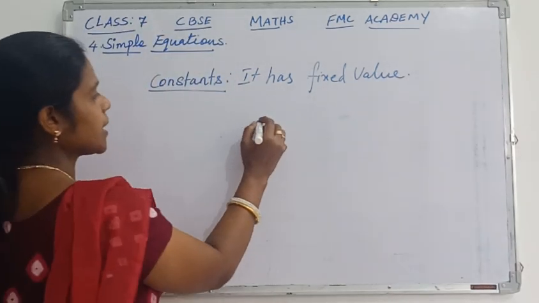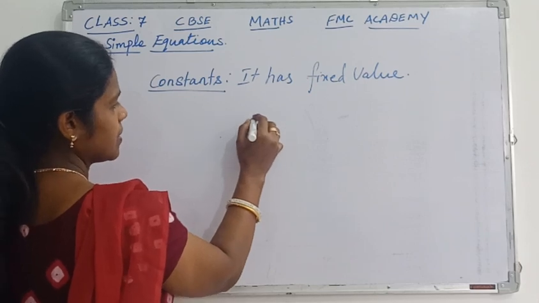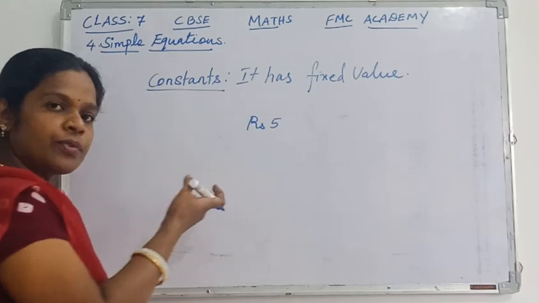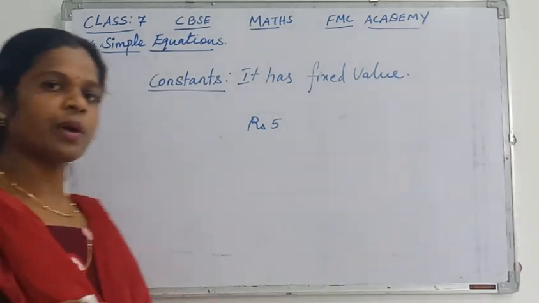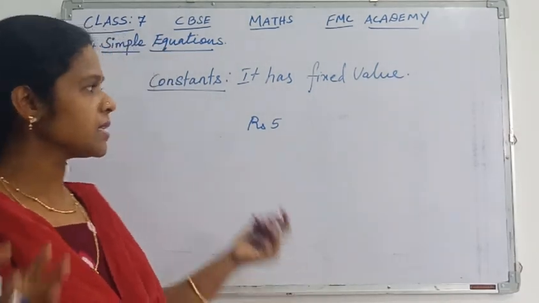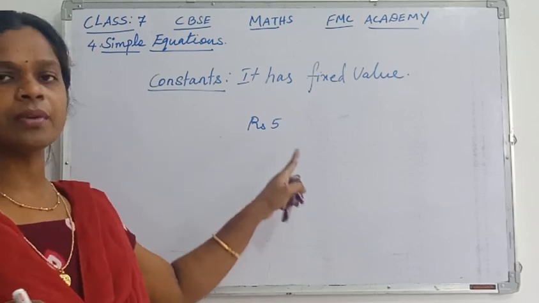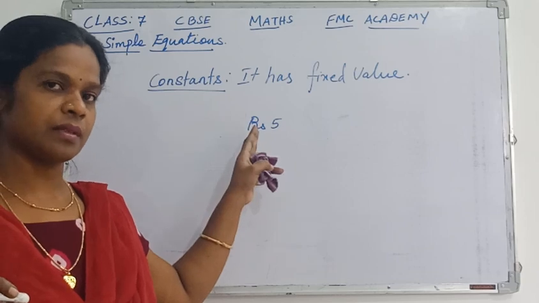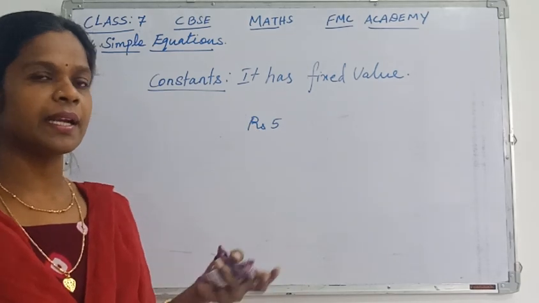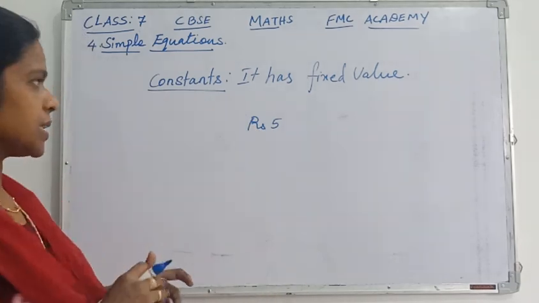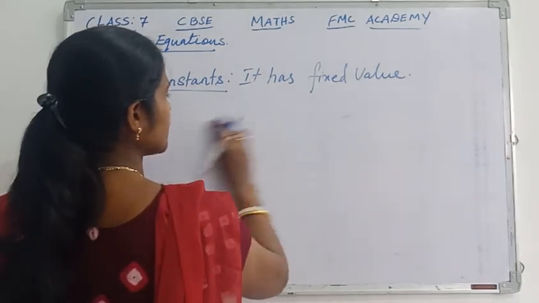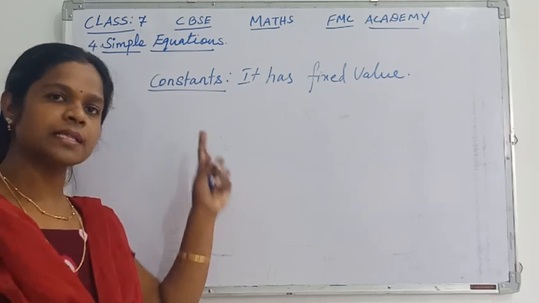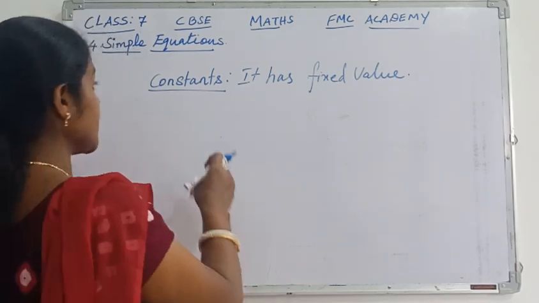Suppose consider you are taking 5. Or I am taking the example rupees 5 I am saying. The value of rupees 5 today, tomorrow or after 5 years, after 10 years, all the time the value of 5 is always 5 only. It is fixed. The value of this 5 will not be changed at any time. That's why it is called a constant. So constant means all the numbers. Whatever the numbers are there, all those numbers are called examples for constants. Okay, I think it's very clear.